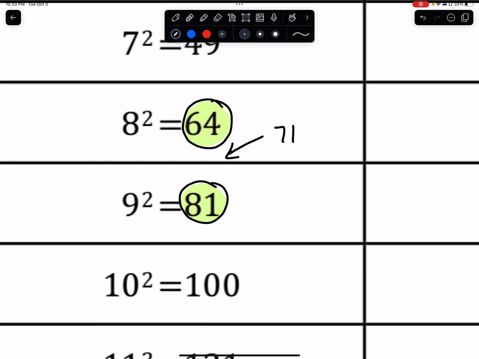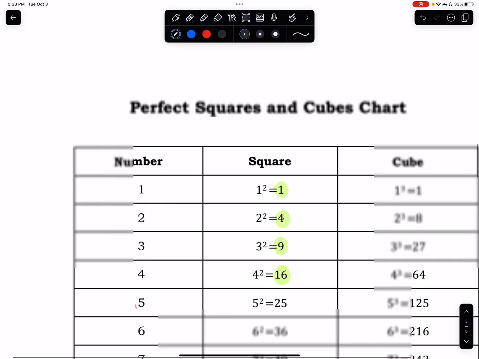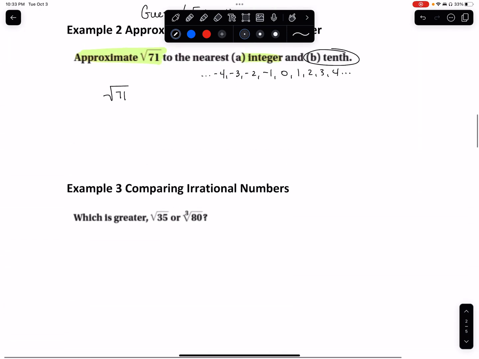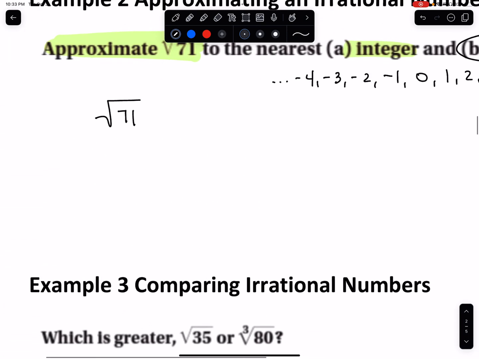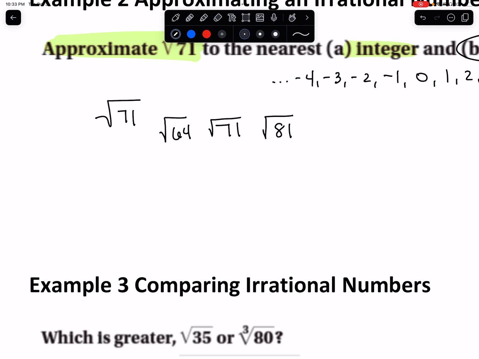And that's a very important idea, because if I want to estimate what the square root of 71 is, I first need to realize that 71 itself is between 64 and 81, right? So then it makes sense that the square root of 71 will be between the square roots of 64 and 81.